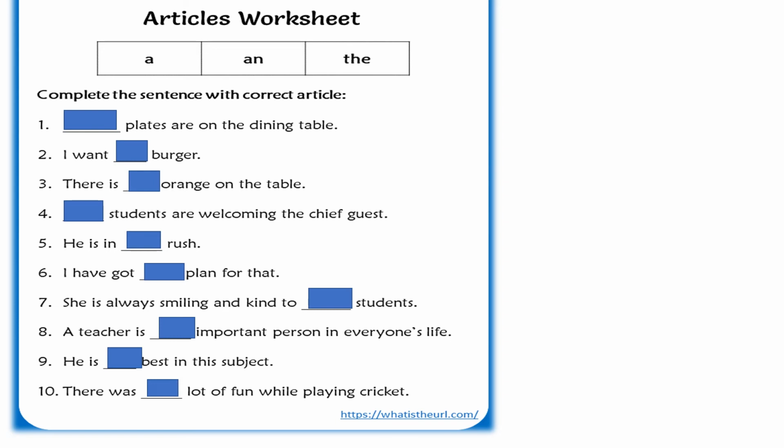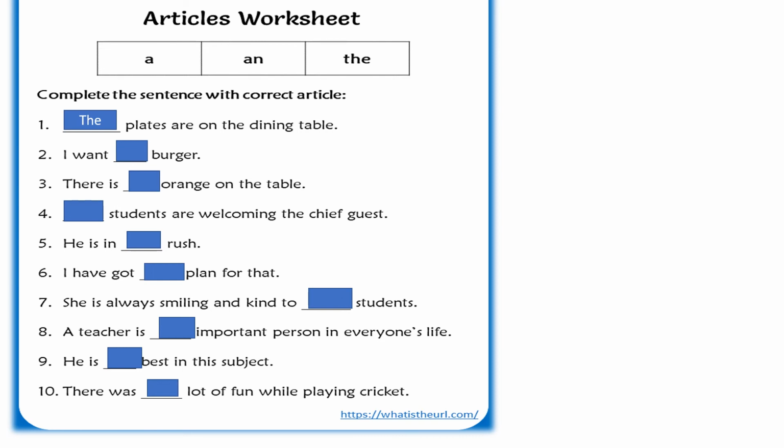The first sentence is: dash plates are on the dining table. Plates is plural, isn't it? So with the plural, what will I use? I will use the. Okay, let's move on towards the second sentence.